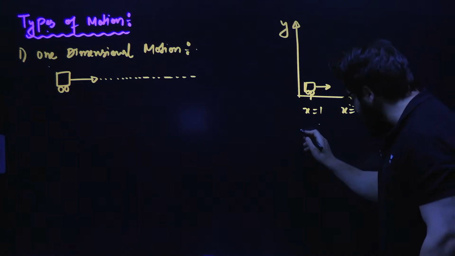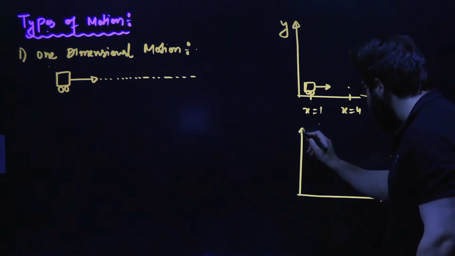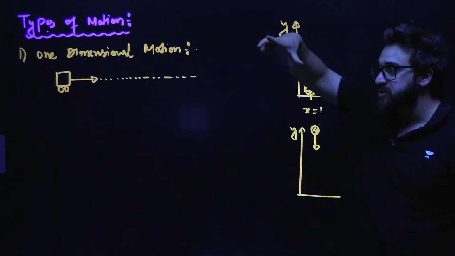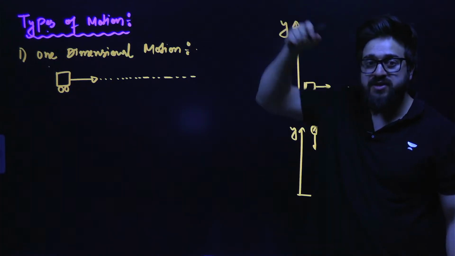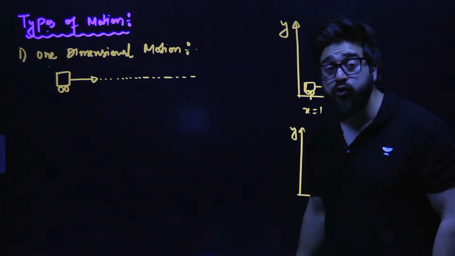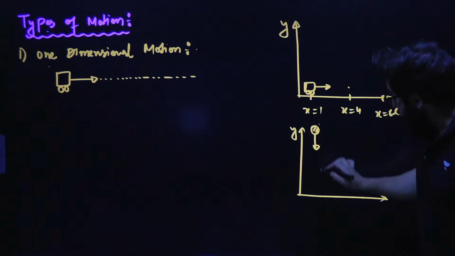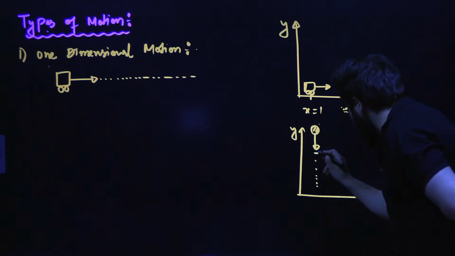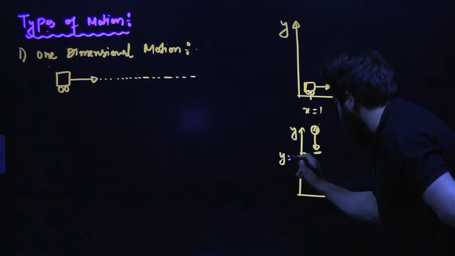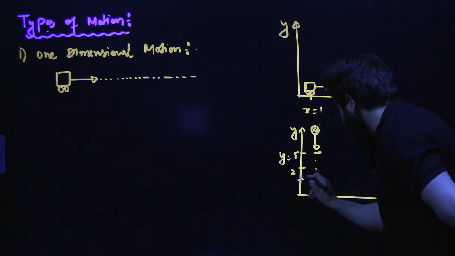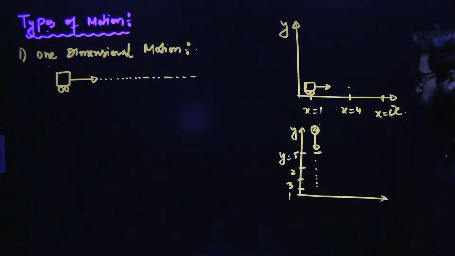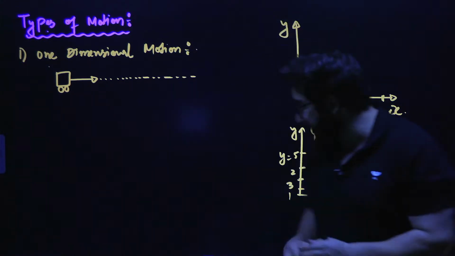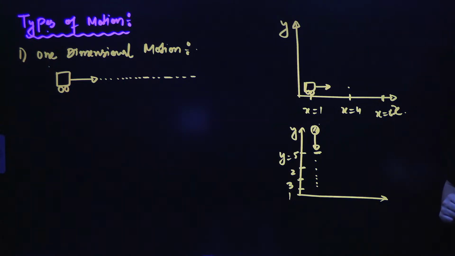Sir, what about this? Let's suppose there is an object which falls on the ground, a free fall. Is it one-dimensional or two-dimensional? It is one-dimensional. Why? Because here only one of the coordinates of the ball is changing. Let's suppose y is equal to 5, then 4, then 3, then 2, then 1, and so on. So only the y coordinate of the ball is changing, decreasing.